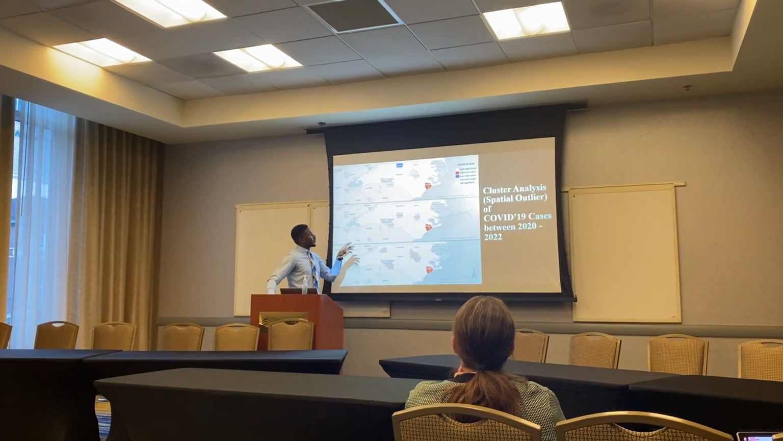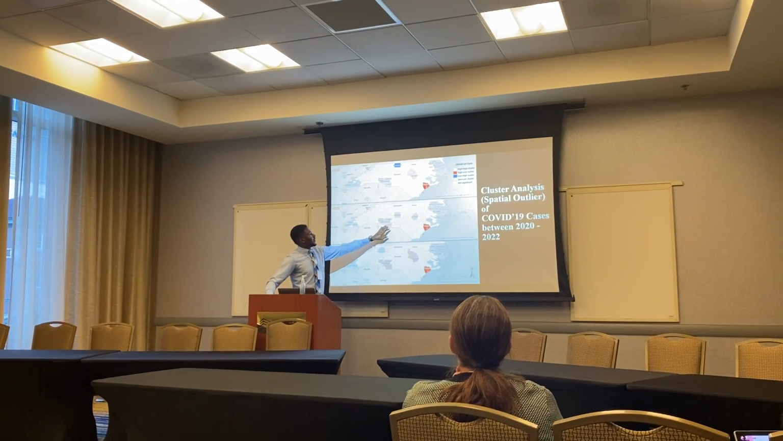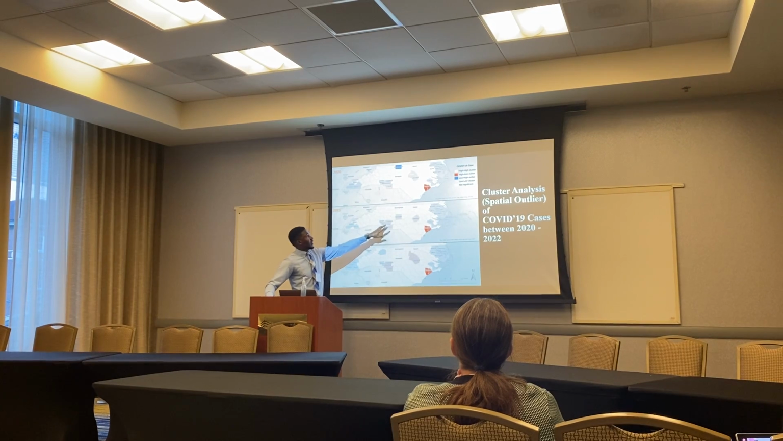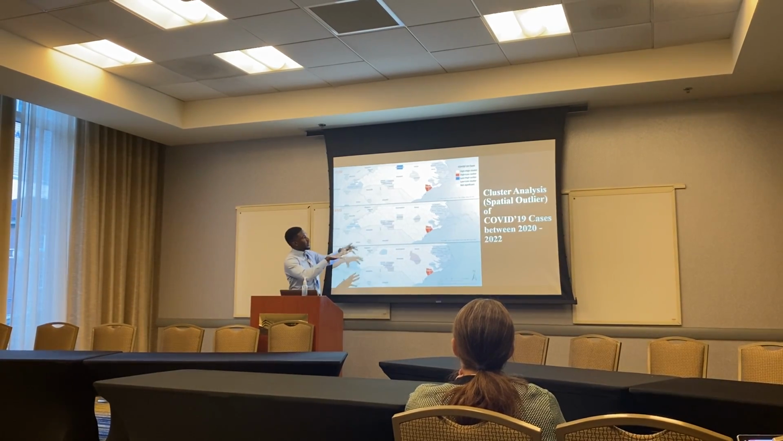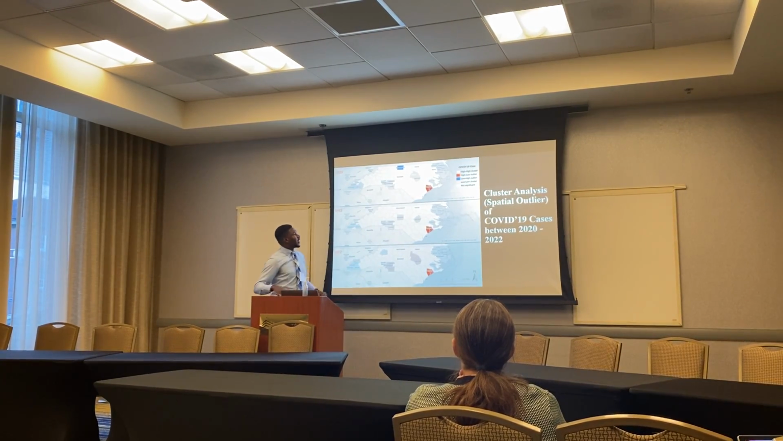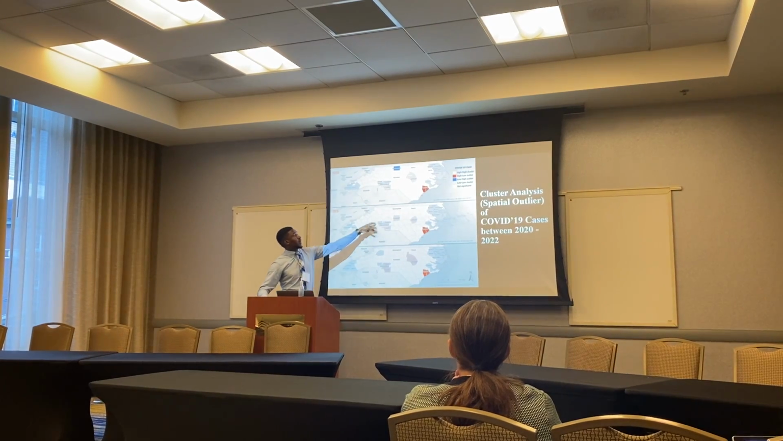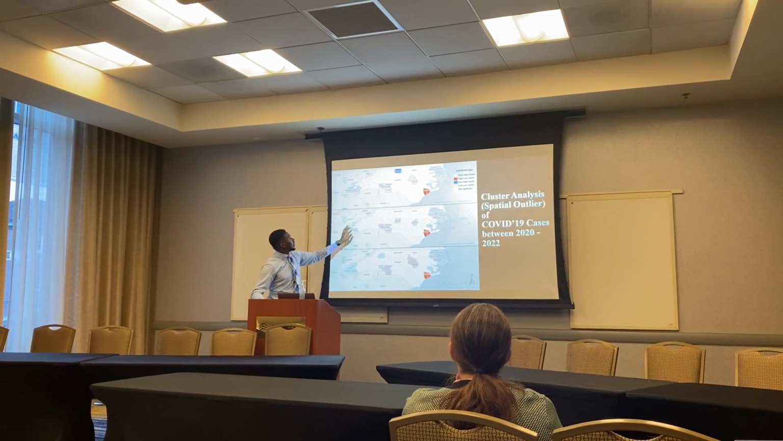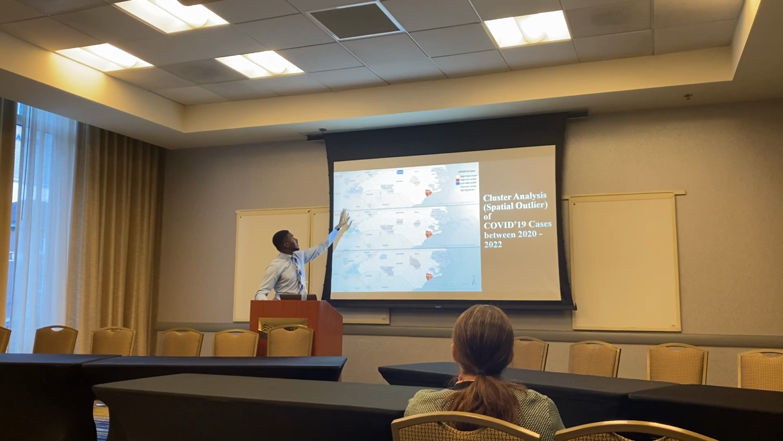and outliers. So we see the faded red colors show areas of high clusters. That's counties that have high cases surrounded by high cases, and then the faded blue colors are counties that have low cases surrounded by low cases.